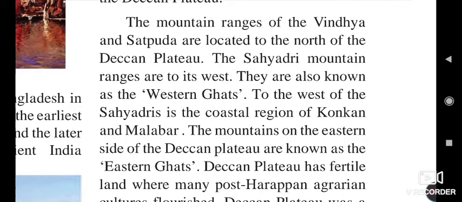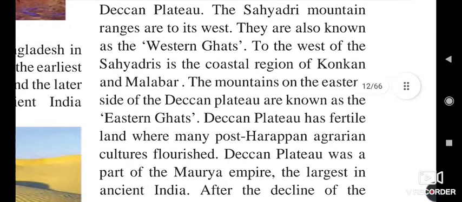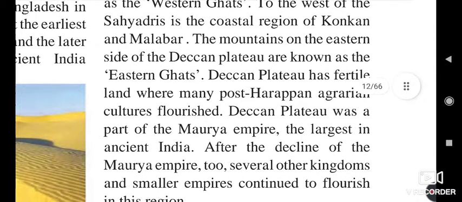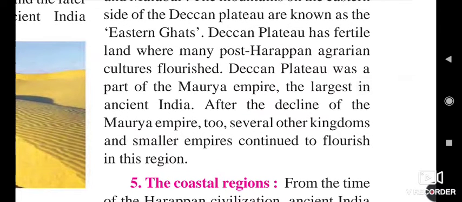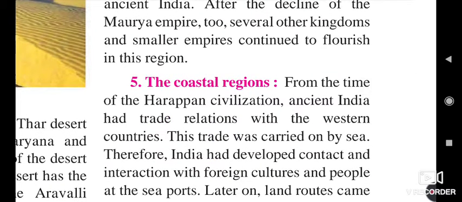The mountains on the eastern side of the Deccan Plateau are known as the Eastern Ghats. The Deccan Plateau has fertile land where many post-Harappan agrarian cultures flourished. It was a part of the Maurya Empire, the largest in ancient India. After the decline of the Maurya Empire, several other kingdoms and smaller empires continued to flourish in this region.